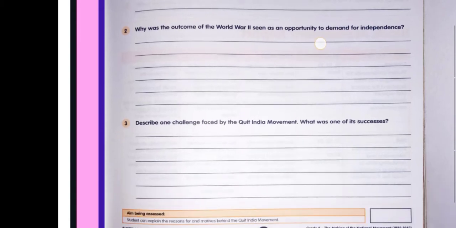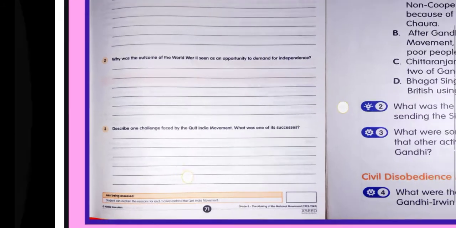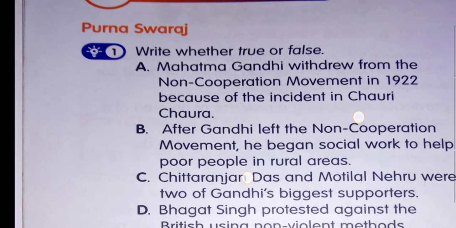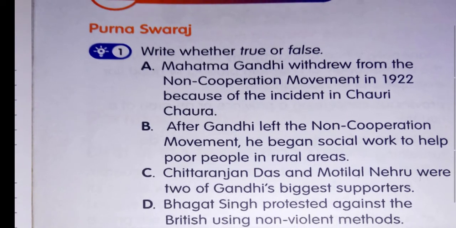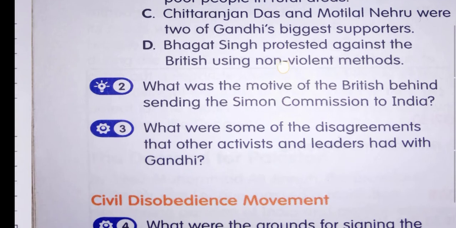Describe one challenge faced by the Quit India movement and one of its successes. The Quit India movement was brutally crushed through many means, and this was the challenge faced by Indians. Second, in spite of being a non-violent movement, thousands of people participated in it and finally got independence. Next, Purna Swaraj, true or false? You can do this on your own.